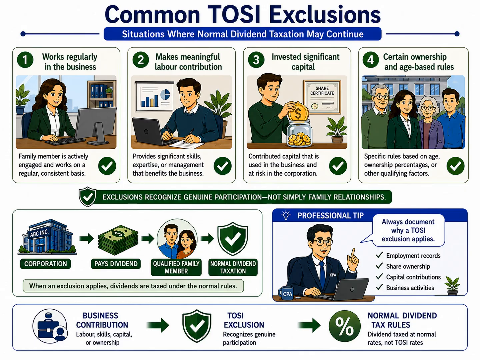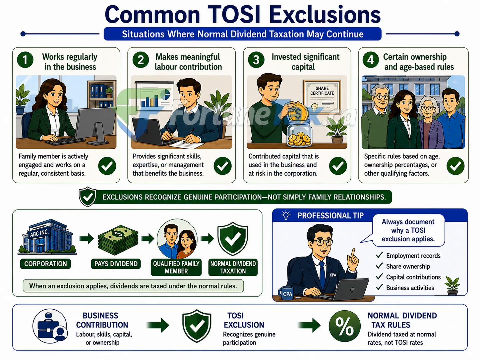They are based on genuine participation in the business, not simply family relationships. Being a spouse, son, daughter, or other relative does not automatically qualify someone for an exclusion. The tax system looks for real involvement through labor, management, capital investment, ownership, or other recognized criteria.